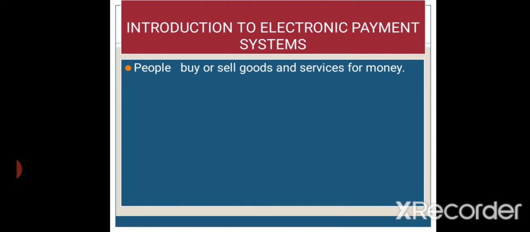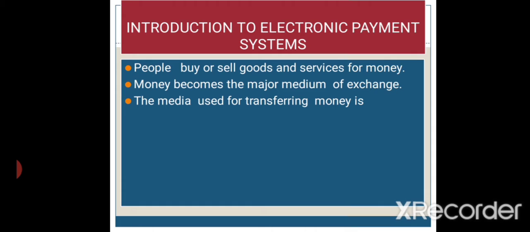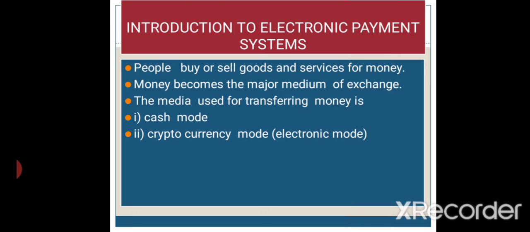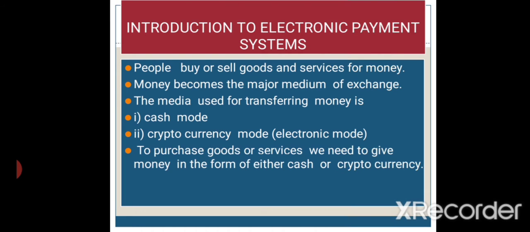So people will buy or sell goods and services for money, right? Yes, so money becomes the major medium for exchange. For buying goods, money becomes the most important thing, and for transferring money we can use two modes. The first one is the cash mode and the next one is the cryptocurrency mode. So for purchasing any goods or services, we need to give some money. It may be in the form of cash or in the form of cryptocurrency.